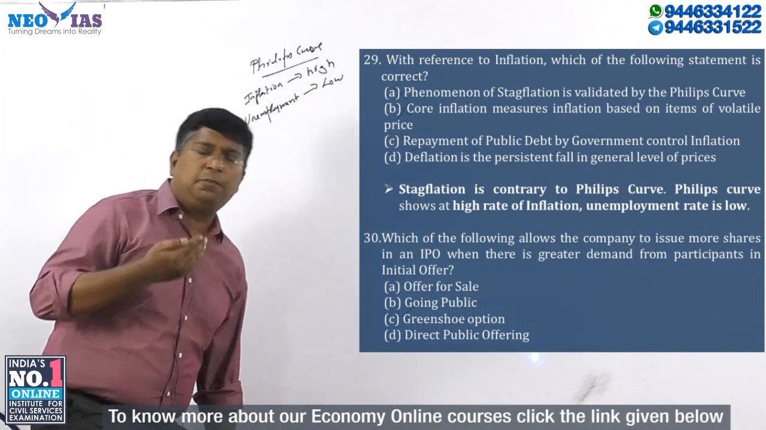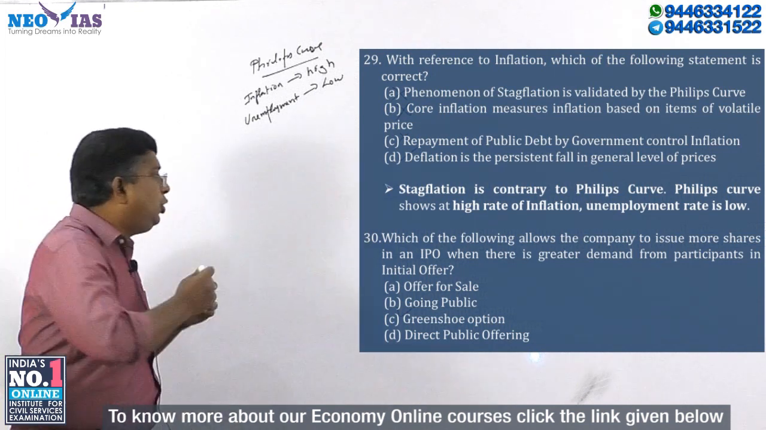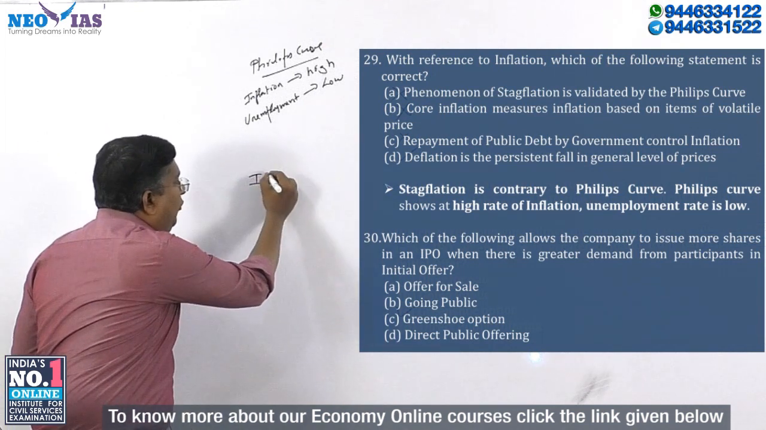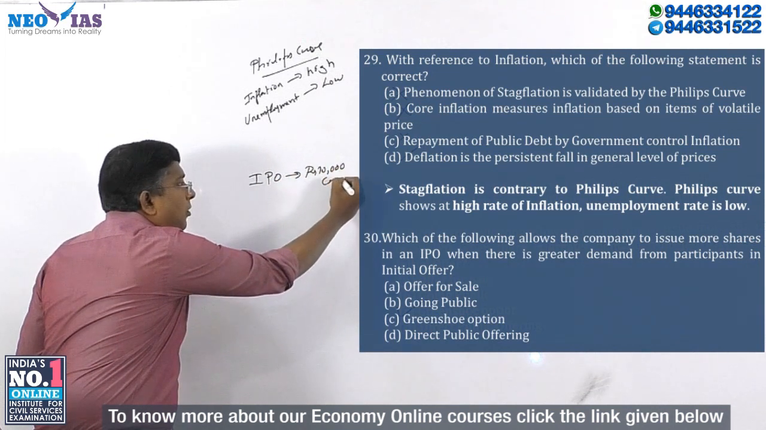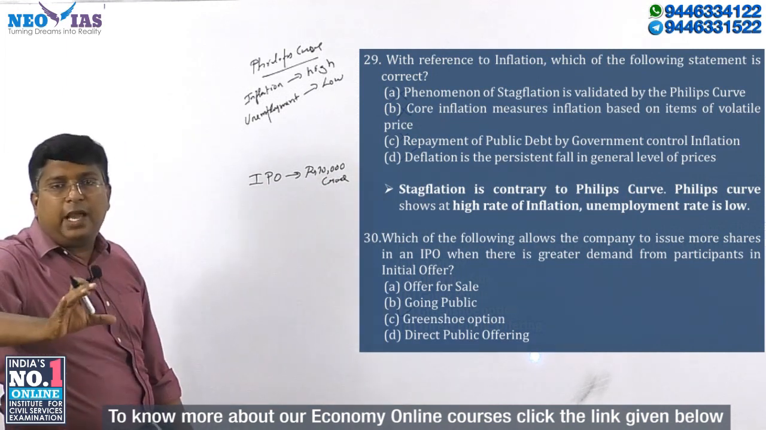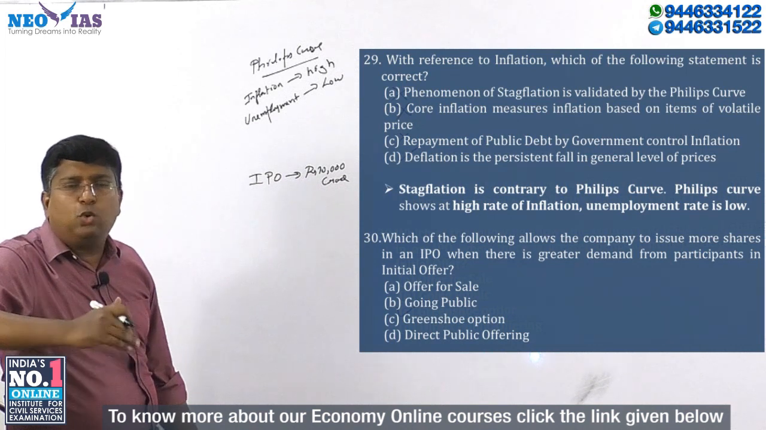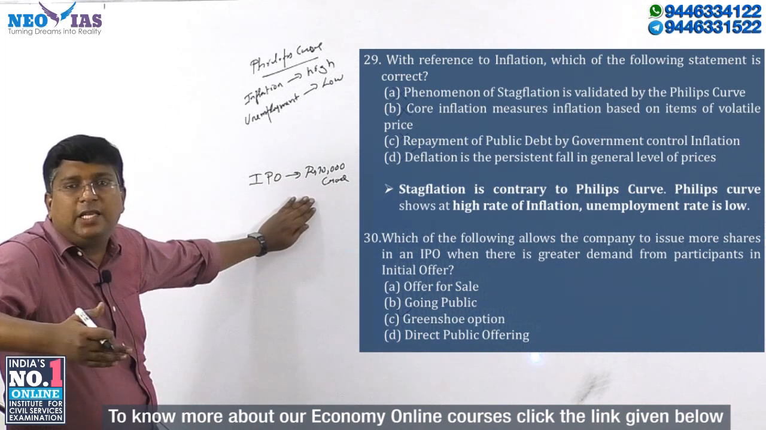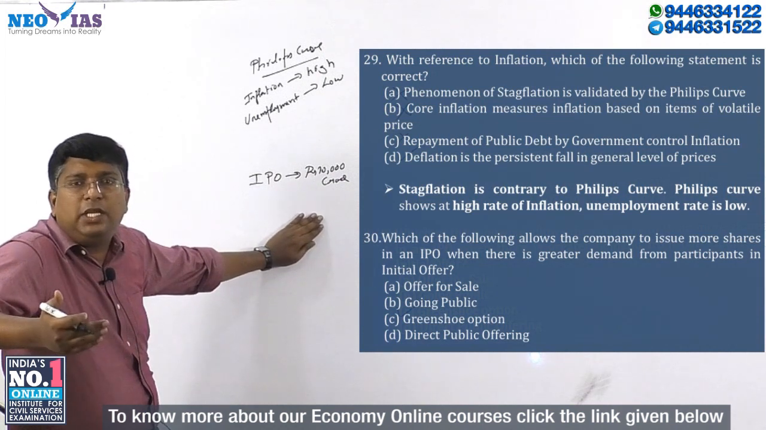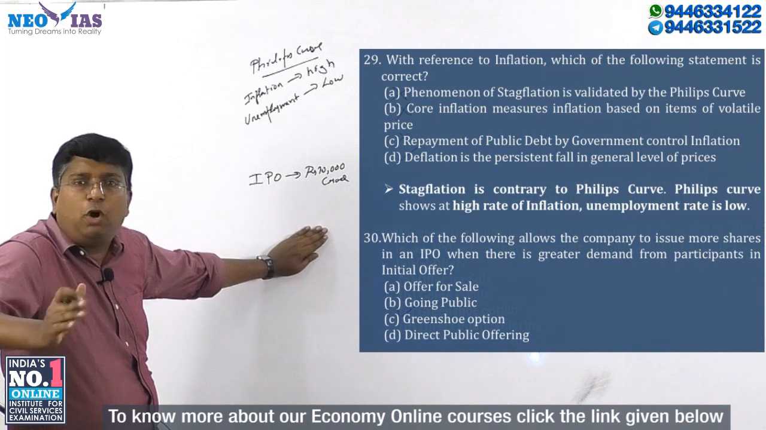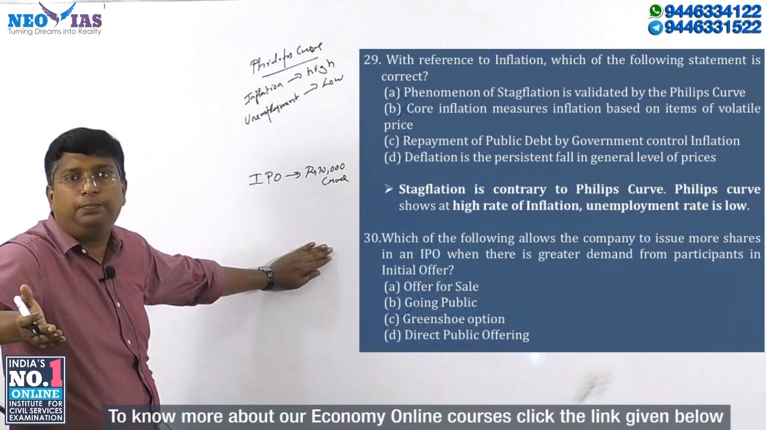In an initial public offer, imagine a company decides on an IPO of 10,000 crore. The company is going to raise 10,000 crore, but there is huge demand for the shares of the company. So when there is huge demand, the company has the option to increase the number of shares and raise more money.